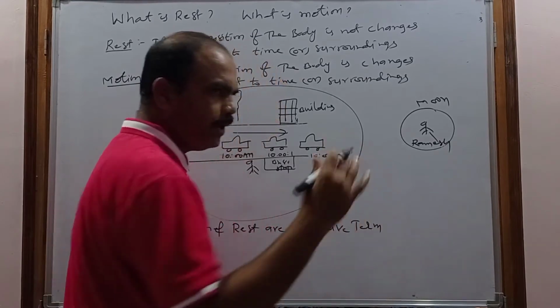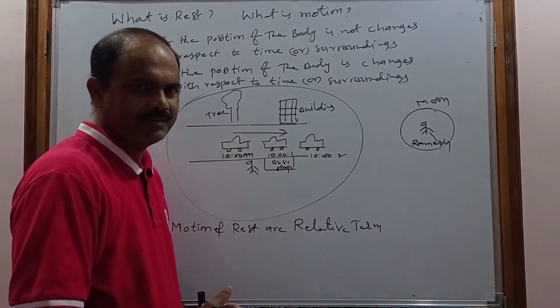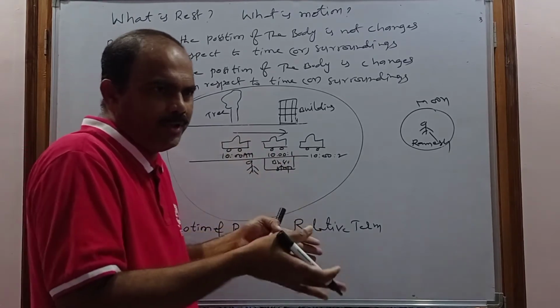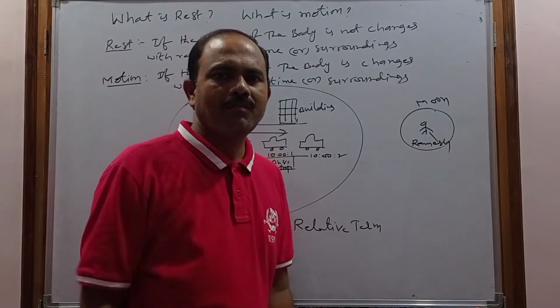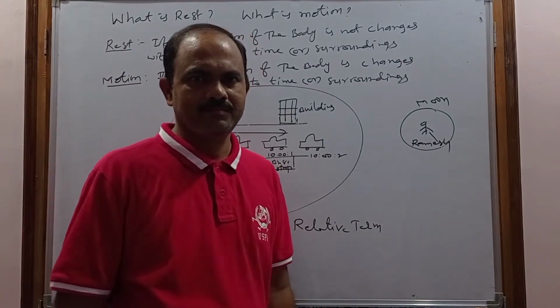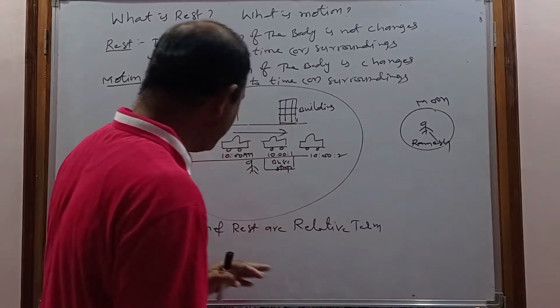Like up and down, like left and right, and day and night. For example, if it is night now in India, what happens in America? It is the same time, but they are at day time and we are at night. So that's why motion and rest are relative.